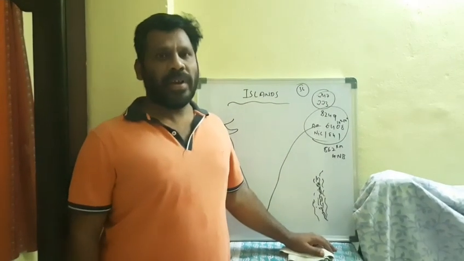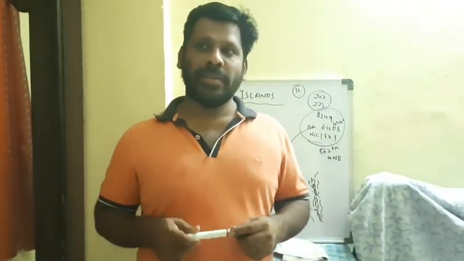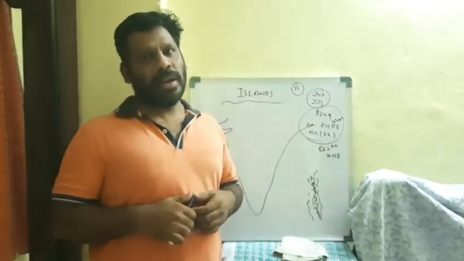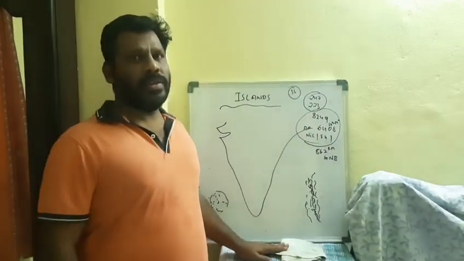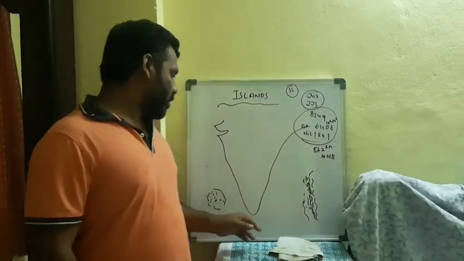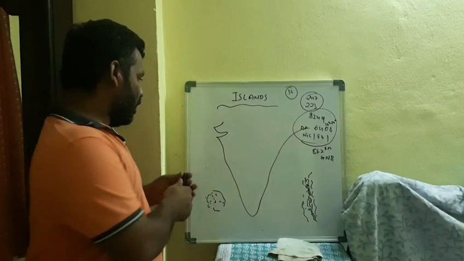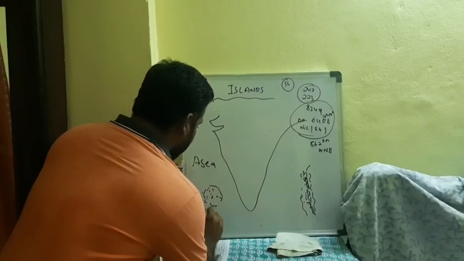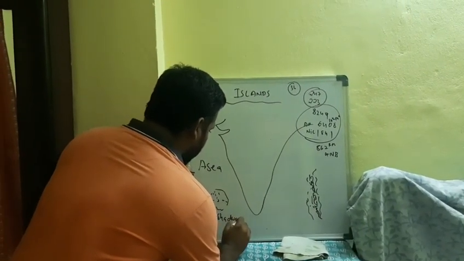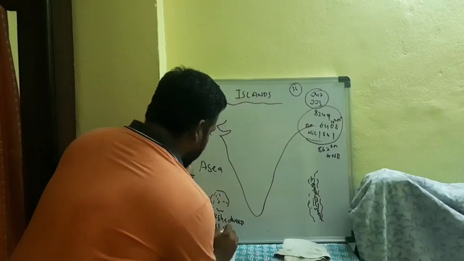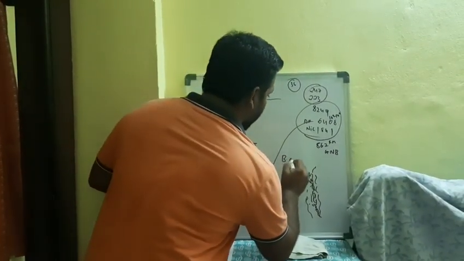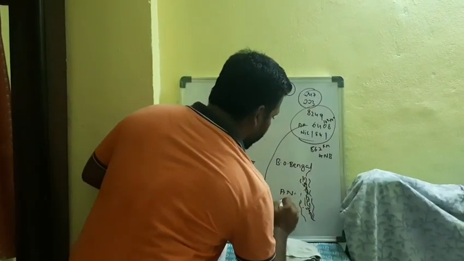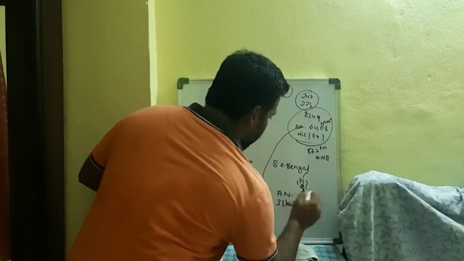Islands. We have two groups of islands in our country. One is the Lakshadweep Islands, second is the Andaman Nicobar Islands. The Lakshadweep Islands are located in the Arabian Sea, and the Andaman Nicobar Islands are situated in the Bay of Bengal. In the western part, in the Arabian Sea, we can find the Lakshadweep Islands. In the eastern part, the Bay of Bengal, we can find the Andaman Nicobar Islands.